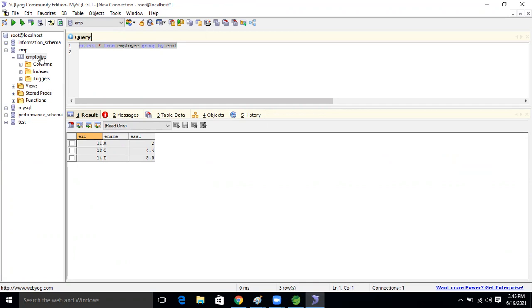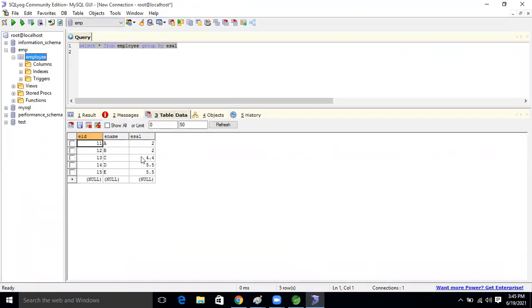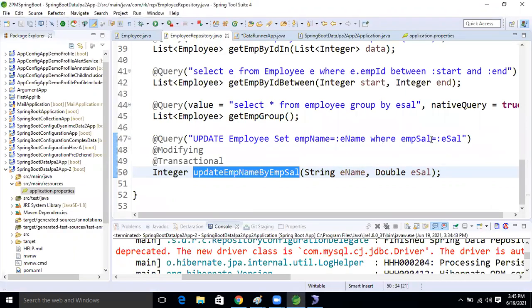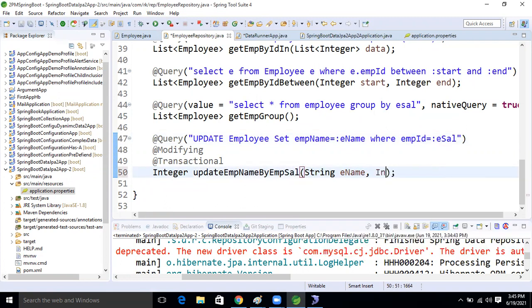If we modify, these two records are there, guys. Two records will be affected, right? So what will we do now? Come here, EID. Here I'm taking EMP ID, and here the argument is an integer, and it must match this one, because this is the named parameter, right?